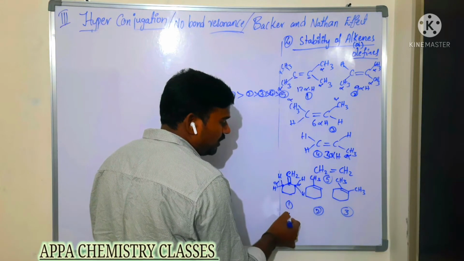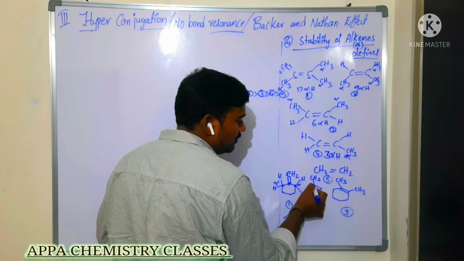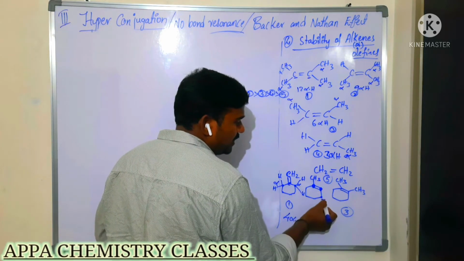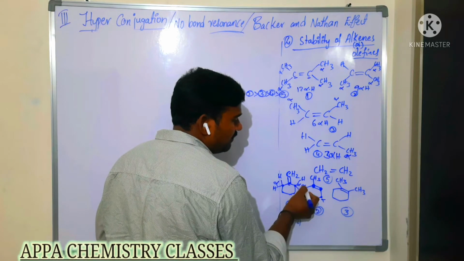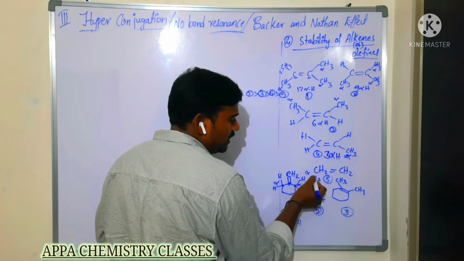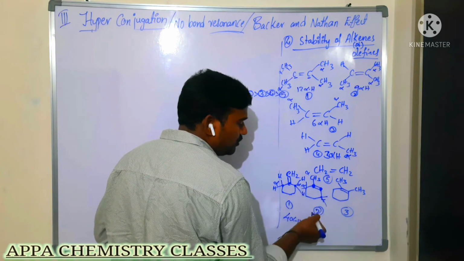Total number of alpha hydrogens is 4. In this case, these are the double bonded carbons, and this adjacent carbon is an alpha carbon, this is also an alpha carbon. So here 2 hydrogens, here 3, 5, here 2. So total 5 plus 2, 7 alpha hydrogens.